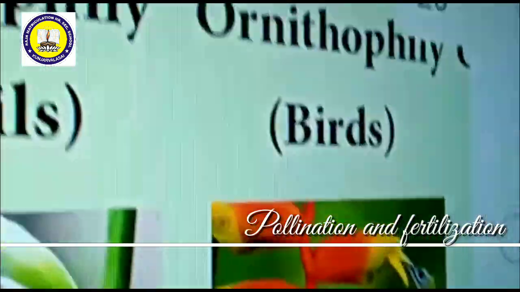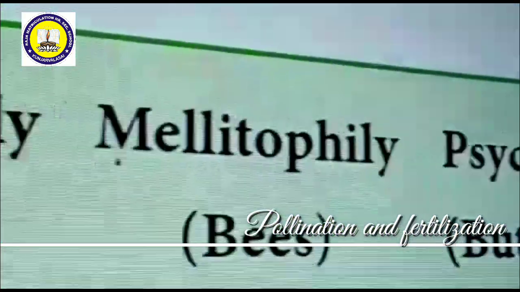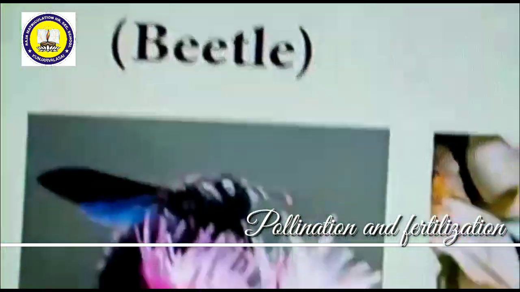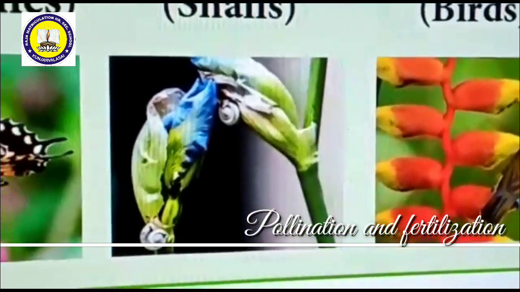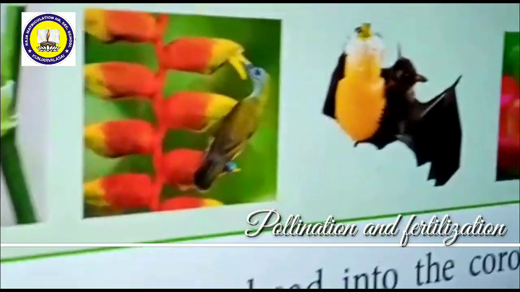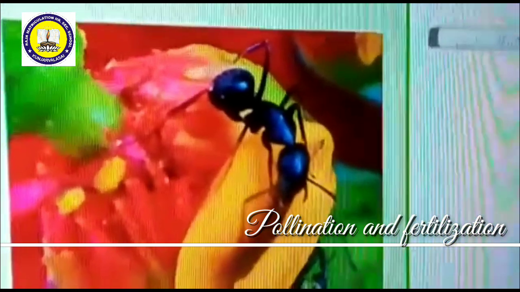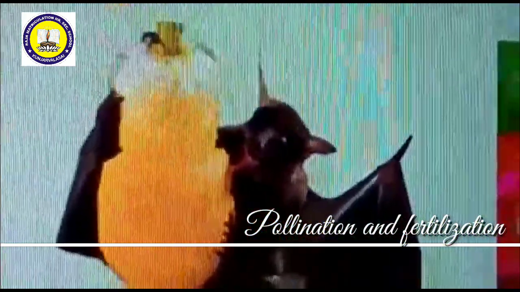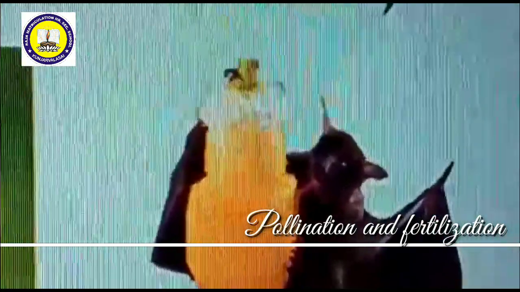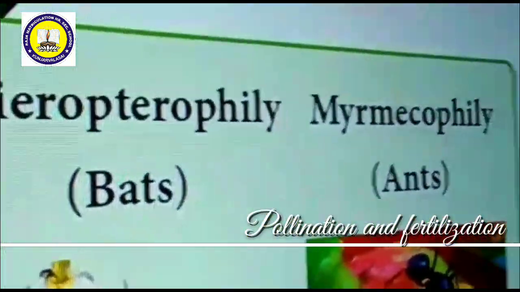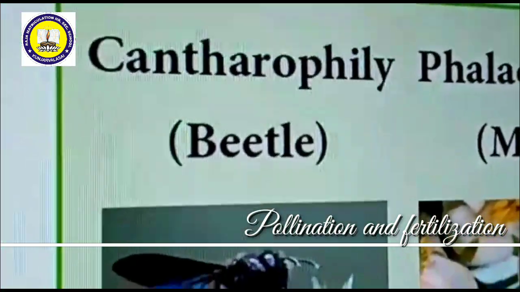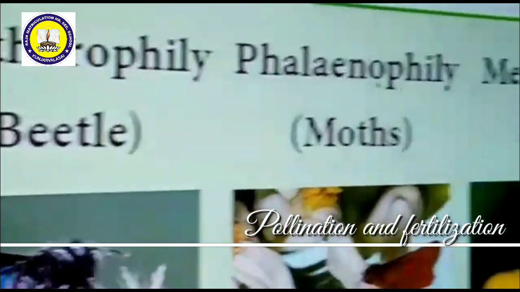This is called ornithophily. It depends upon the type of animals. If you see some of the insects, like ants, and ants are used for pollination, then this is called myrmecophily. If bats are transferring the pollen from the flower anther to the stigma, then this is called chiropterophily. In such a manner, various types of animals take part in pollination. So these all come under zoophily.